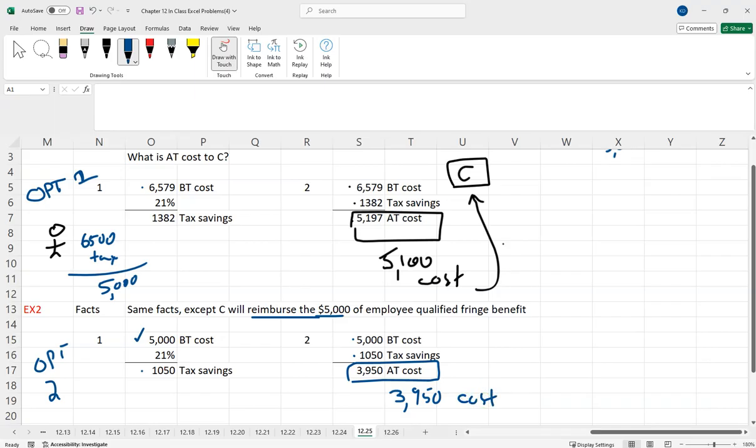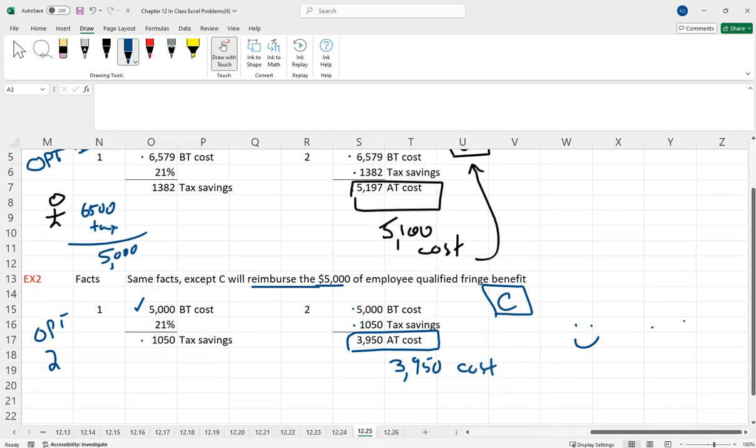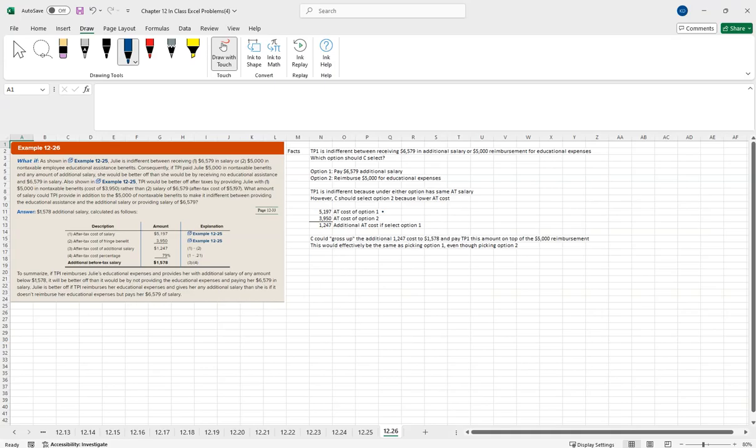So the setup here, if you were the corporation, would you rather, one, just give the employee the money, gross it up? If you do that, it costs you $5,100. Versus if you take advantage of the mismatch, where the employee doesn't claim it as income but the employer gets the deduction, it's going to cost you $3,950, which is cheaper. That's what this slide is saying, option 1 versus option 2. You want to pick option 2 because it's going to save you roughly $1,200. It'll be overall cheaper for the corporation to take advantage of this.